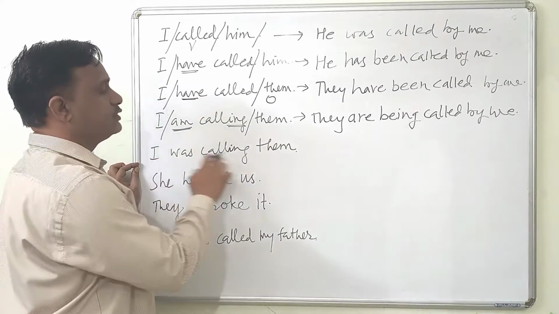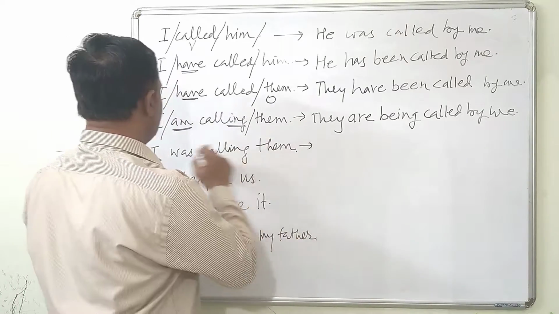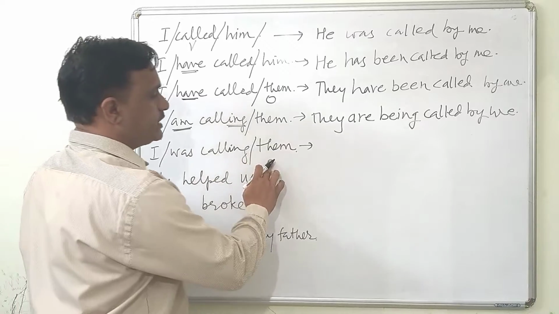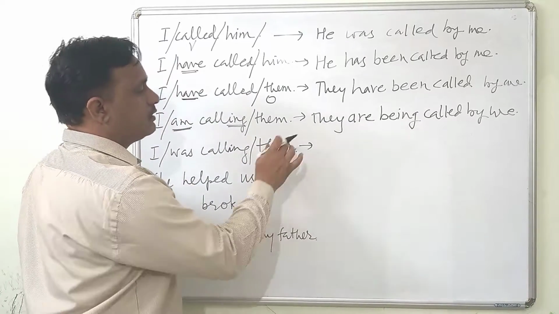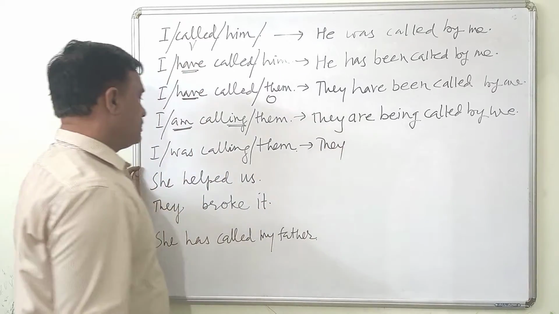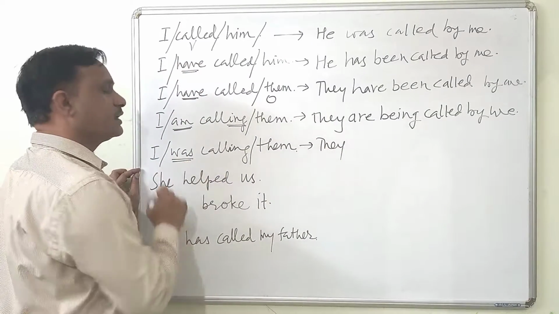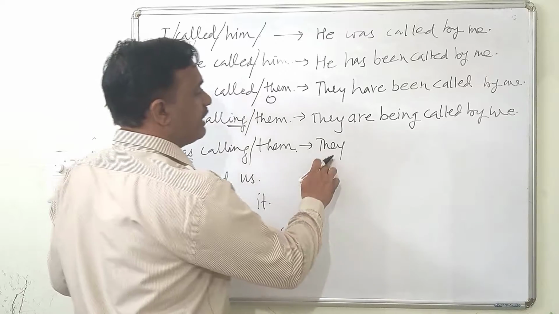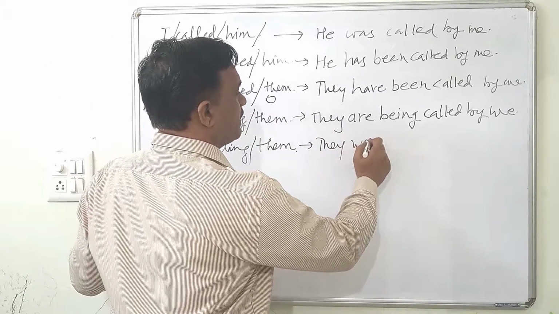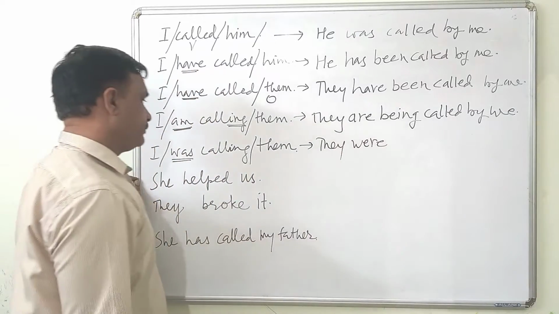Next example, I was calling them. So here we can divide this into three parts. Them is the object, so we will begin with this them. So subject form of them will be they. Now look at this verb. This is in the past, so we will have to take past form for this. They is plural, so we will have to take were. They were.